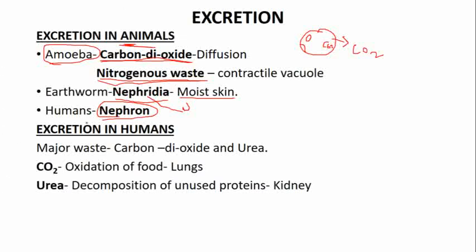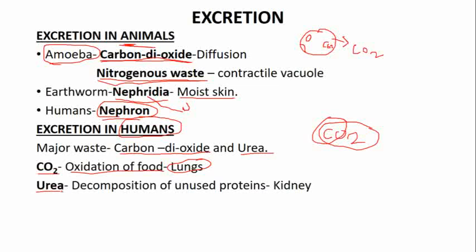So excretion in humans. The major waste material which is produced in humans is carbon dioxide. Two wastes are produced, carbon dioxide and urea. Carbon dioxide is produced by oxidation of food. We all know that when in the cell food is broken down, energy is produced, then carbon dioxide is also produced. That is a waste. So this carbon dioxide is released out from our body through the lungs.